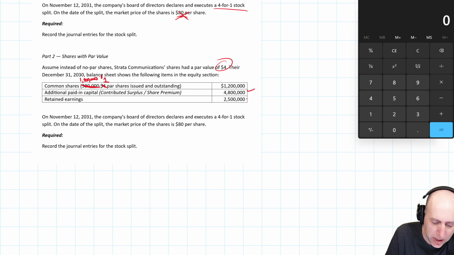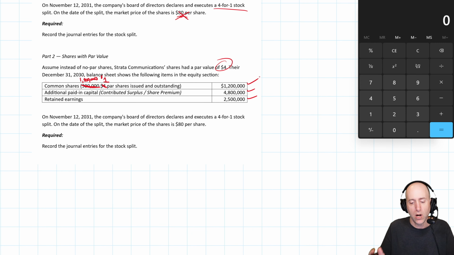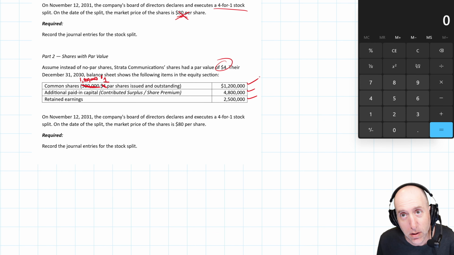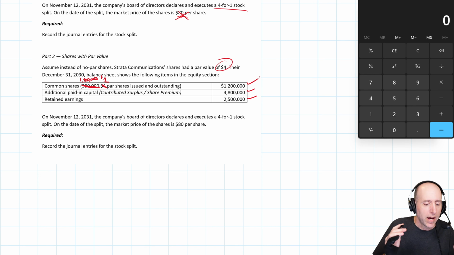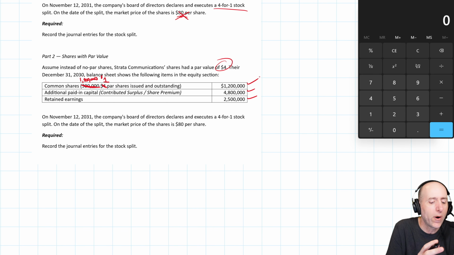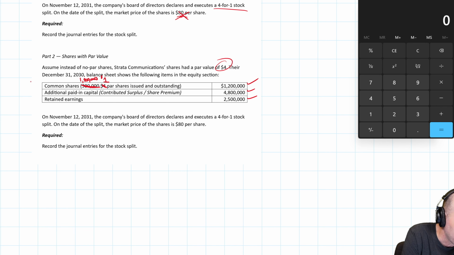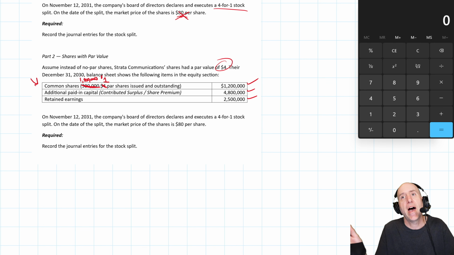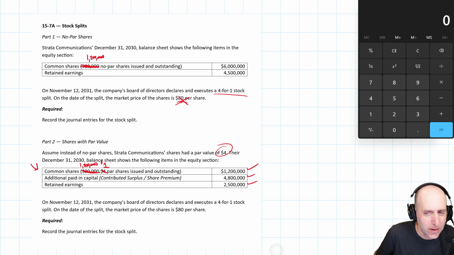No change to our additional paid-in capital. No change to our retained earnings. No change to our common share dollar amount. And therefore, no journal entry needed. Again, questions like this in a text will say, there'll be a memorandum or an update to the account. The big change is how we disclose our common shares on the balance sheet. We have 1.2 million $1 shares after the split. There you go. We've solved 15.7a.